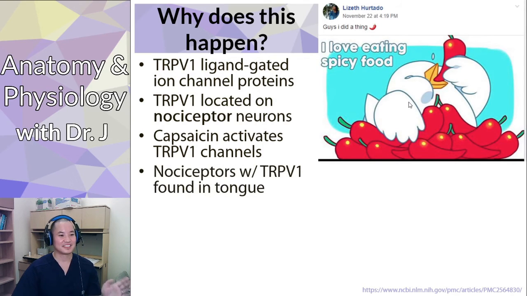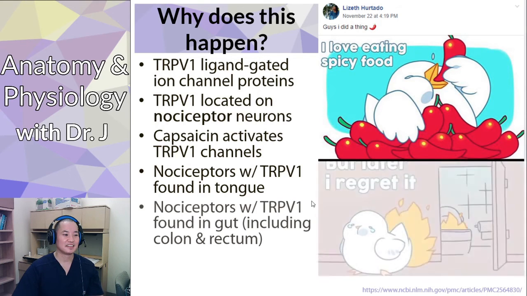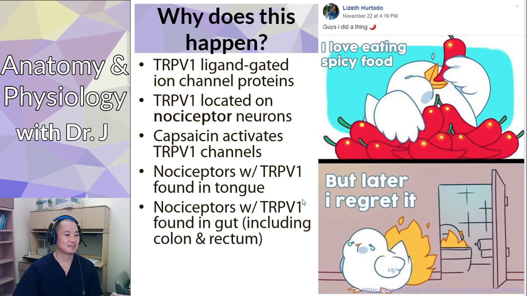So it's funny, like this. If you've eaten enough spicy food, you know what happens, maybe later on that evening or the day after. So you do find these nociceptors with TRPV1 in the tongue, but you also find these nociceptors in the gut and the colon and rectum. And it's kind of funny.